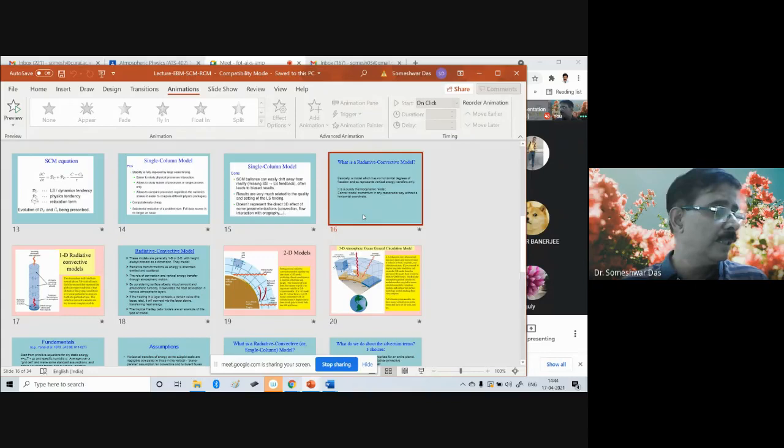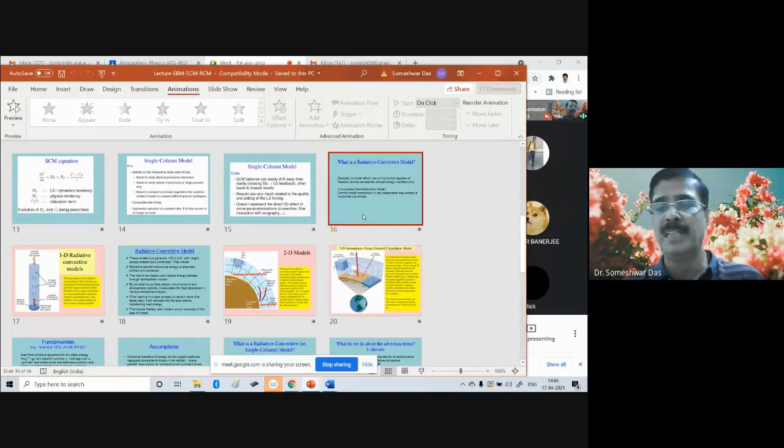As we discussed in the morning, the EBM is a very idealized model. It considers the Earth as a small point in space. There is no variation in latitude, longitude, or altitude. So we just try to estimate the surface temperature of the Earth based upon energy balance consideration.